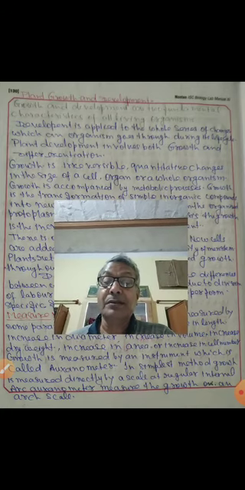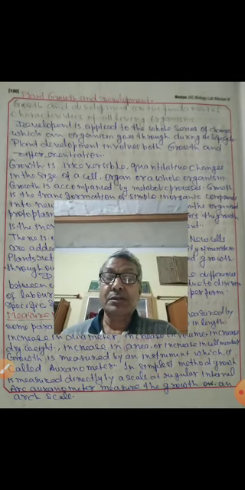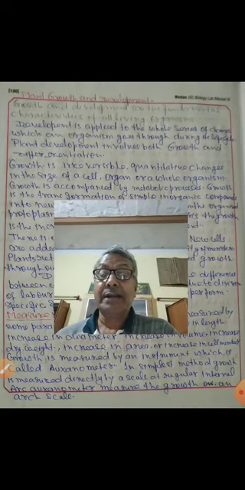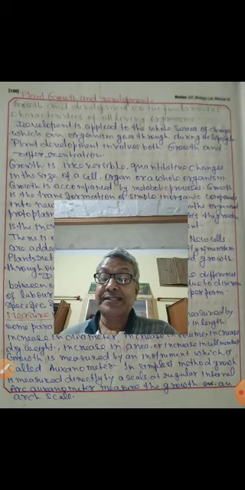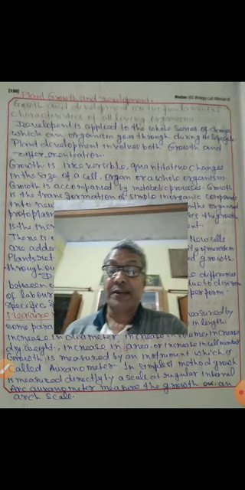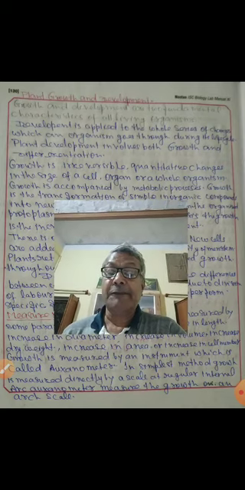So in the plant, when we study the structure of the cells in the apical stem or apical root, we find there are homogeneous cells. All the cells are alike. But when we see the cell structure in the mature part of the stem, we see there is differentiation, and to perform specific functions, the cells are differentiated. So that is division of labor.